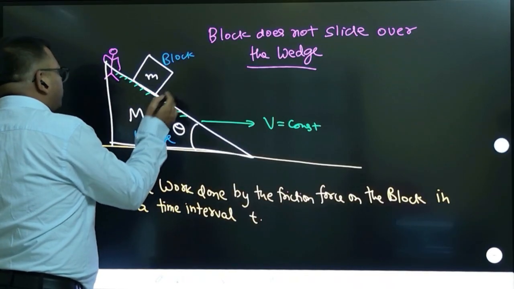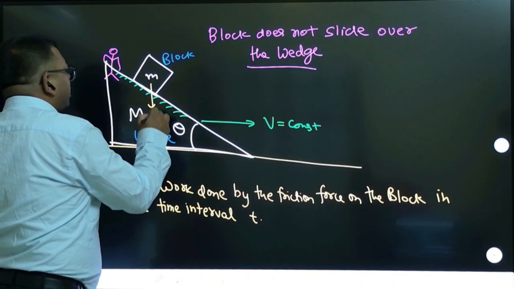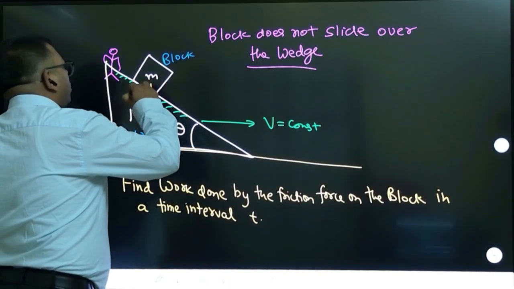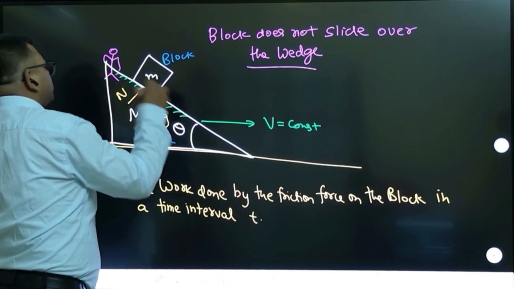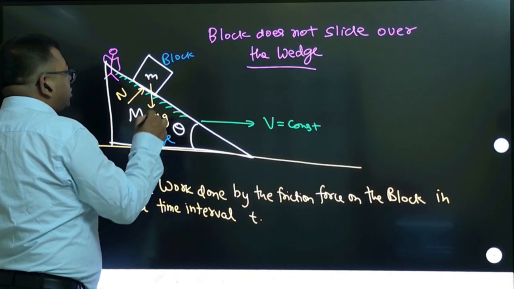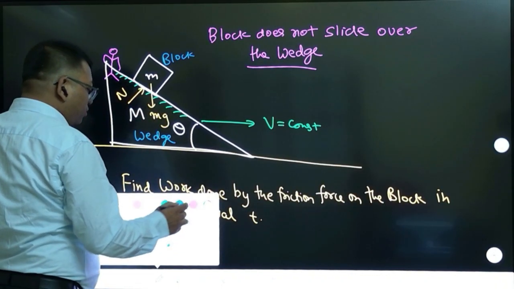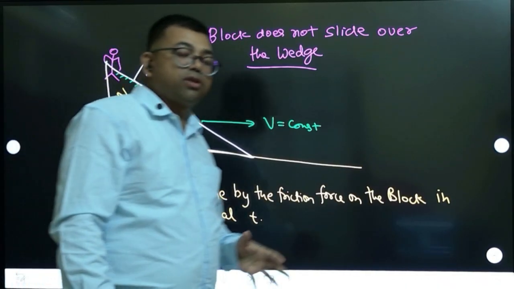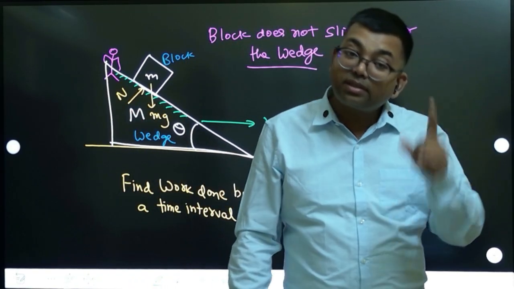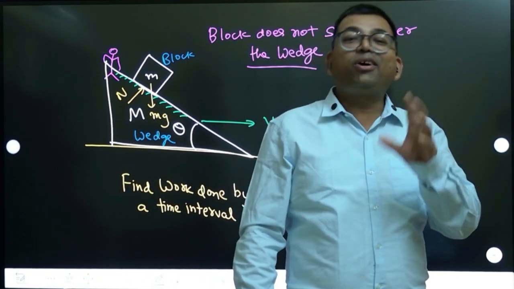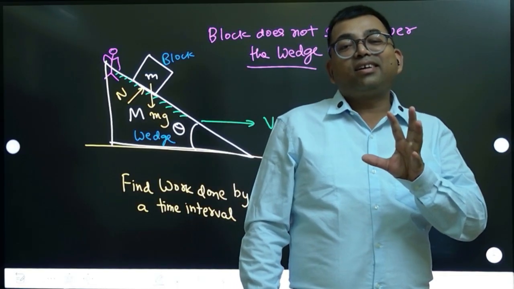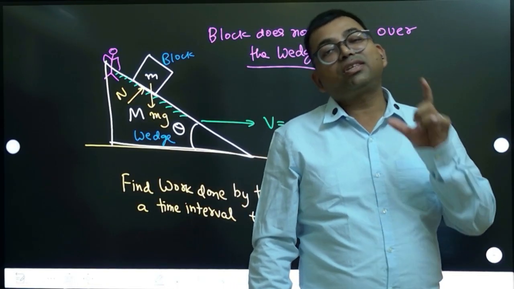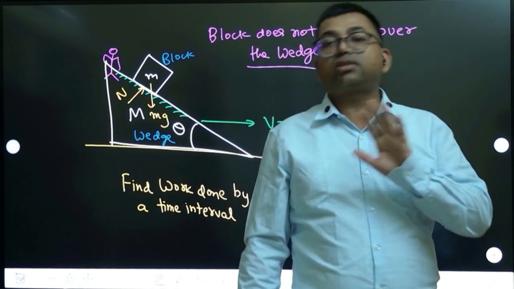So when you draw the free body diagram, like you draw mg, you draw normal, all these forces, how will you decide the friction here? To decide friction, first you draw all other forces except friction. Friction you decide in the last, because friction direction is confusing. So friction you always have to decide in the last.